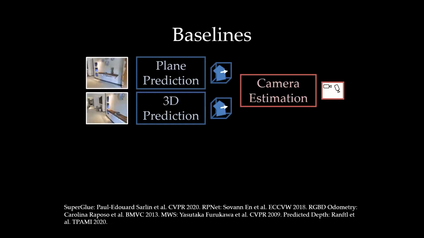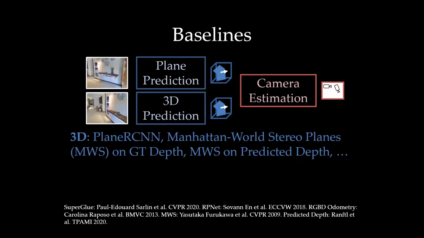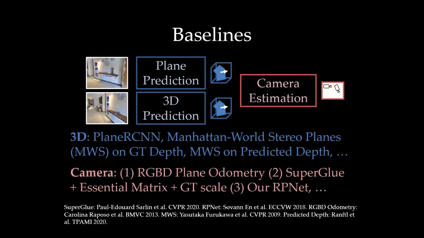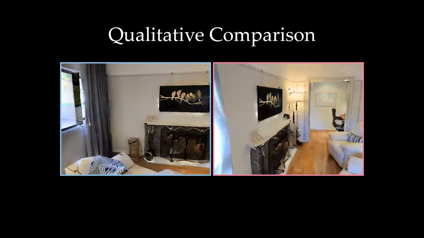There are two components in the baselines: plane reconstruction and camera estimation. We use PlaneRCNN or Manhattan World Stereo for plane reconstruction, and RGBD plane odometry, SuperGlue, or our modified RPNet for camera estimation. We first show a qualitative comparison of this image pair as input.